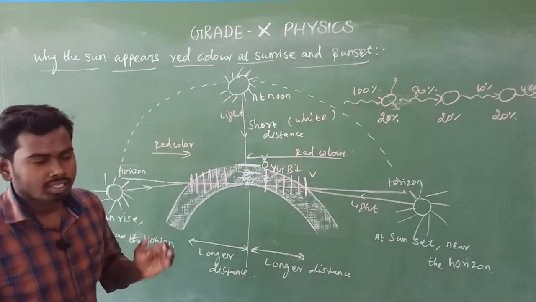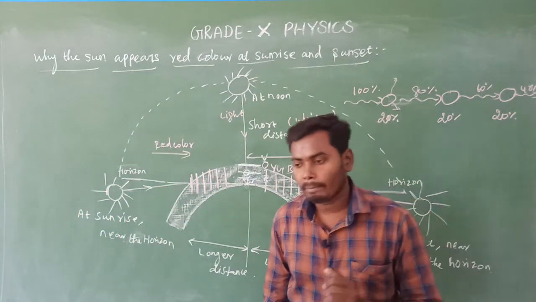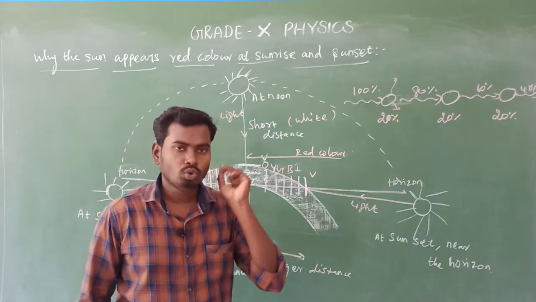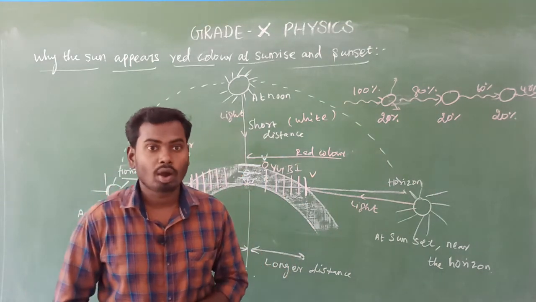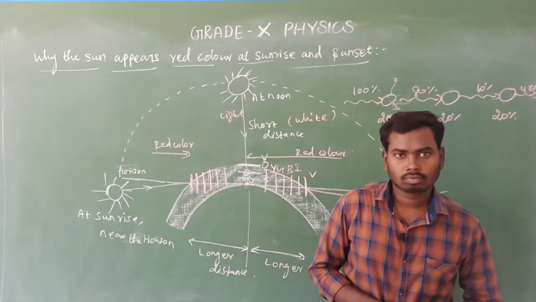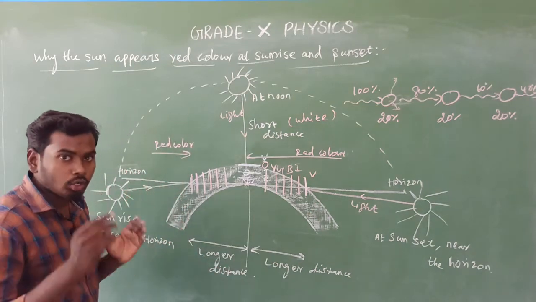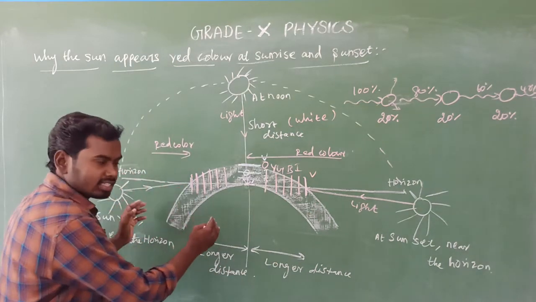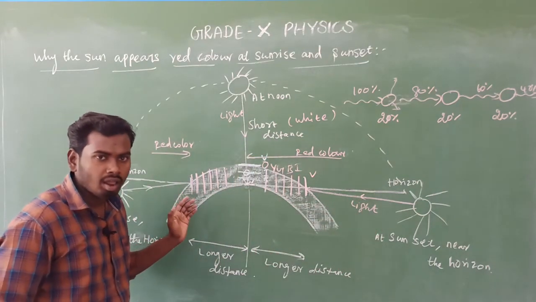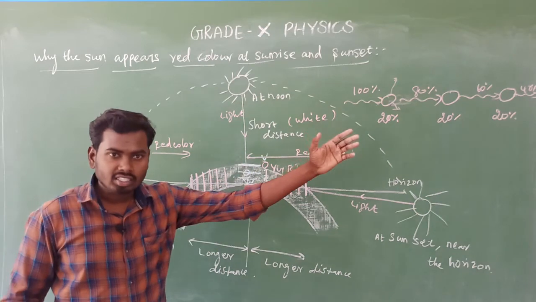Very simple. Suppose in the board exam, they ask why the sun appears red during sunrise and sunset, what do you have to write? That is the question. Tell me what you have to write. Look here, note this very important point. During sunrise and sunset, the light rays have to travel a longer distance to reach us.